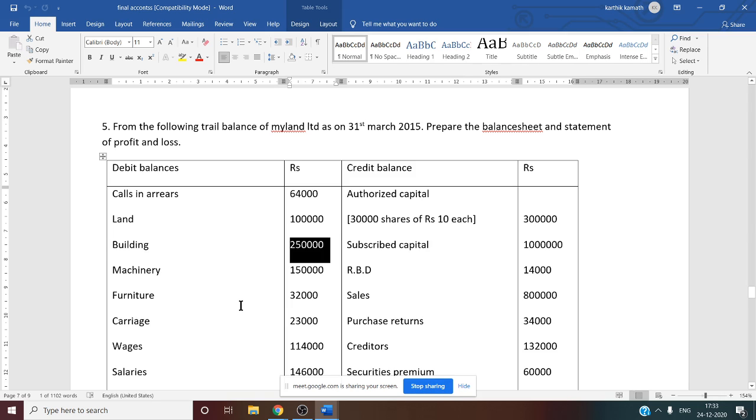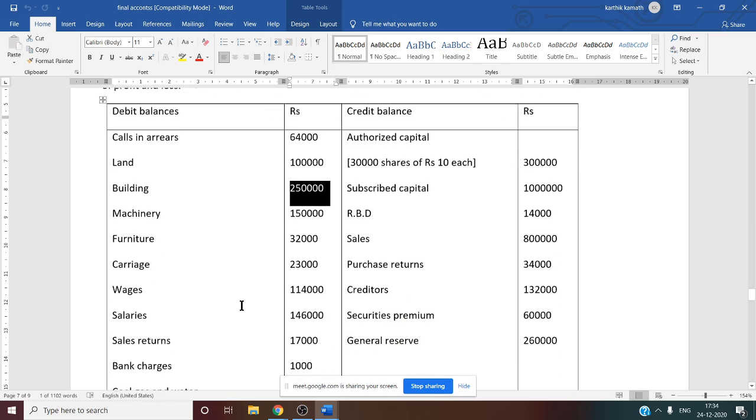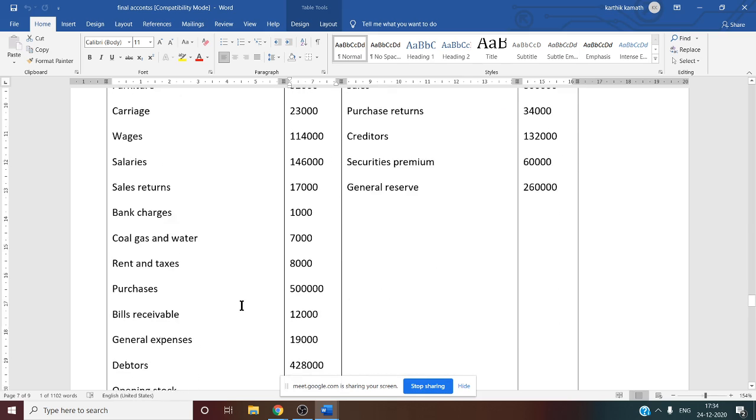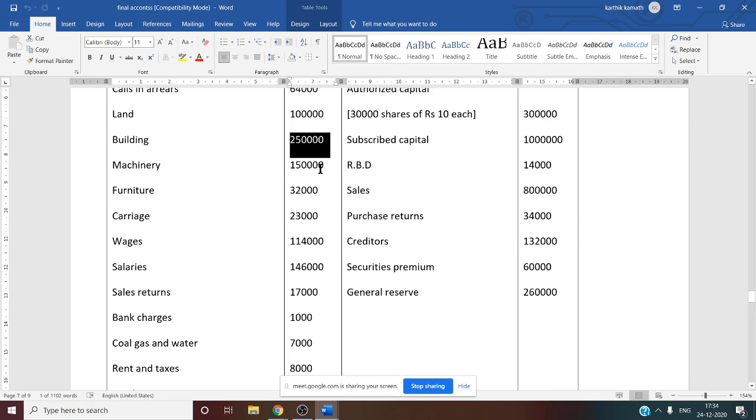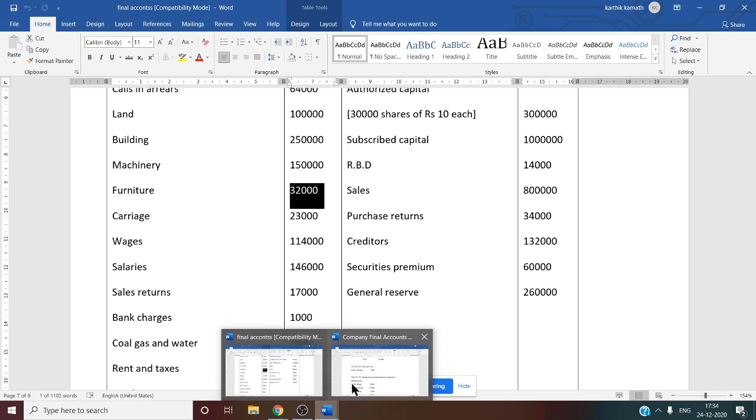That is 2,50,000. So 2,50,000 into 2% you have to do. Then you will get the depreciation of building. Similarly, next we want machinery original cost, that is 1,50,000, into the percentage of depreciation, that is 10% given in the adjustment. So then we can get the depreciation of machinery. Similarly, for furniture also 10%, 32,000 into 10%, you will get the depreciation of furniture.